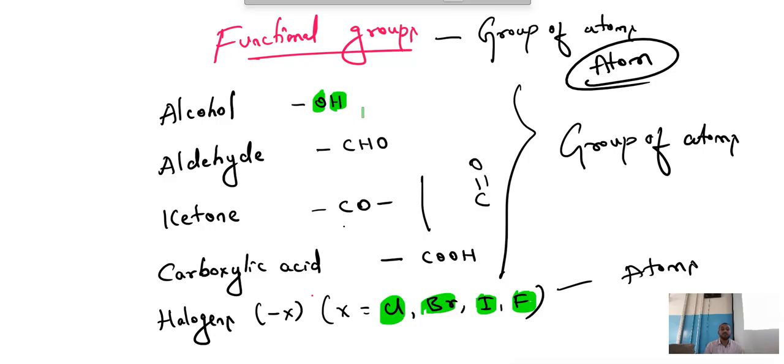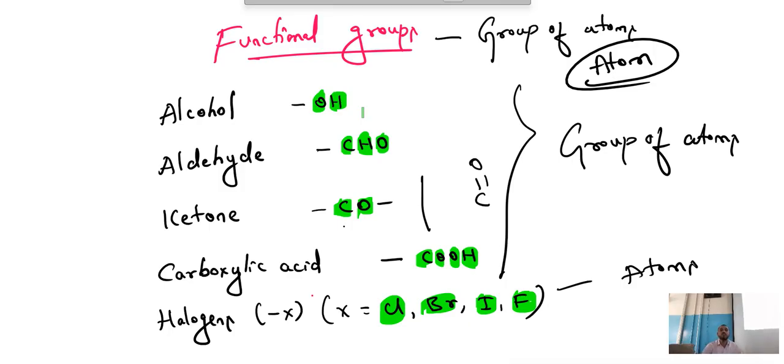Understood? Here C is separate, H separate, O separate. This is a group of atoms. This C separate, this O separate. Group of atoms: C, O, H. These all are groups of atoms or a single atom, which helps to determine the chemical properties of an organic compound. So these are the functional groups.